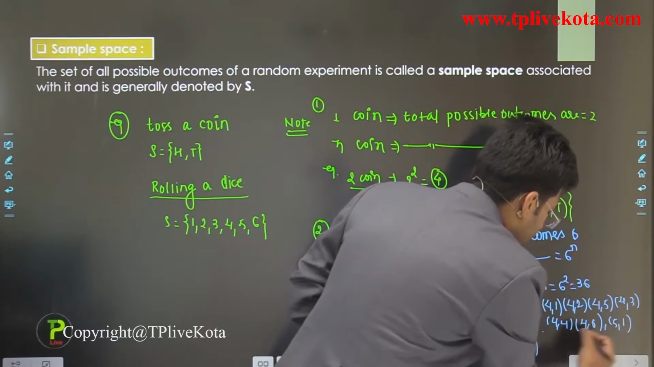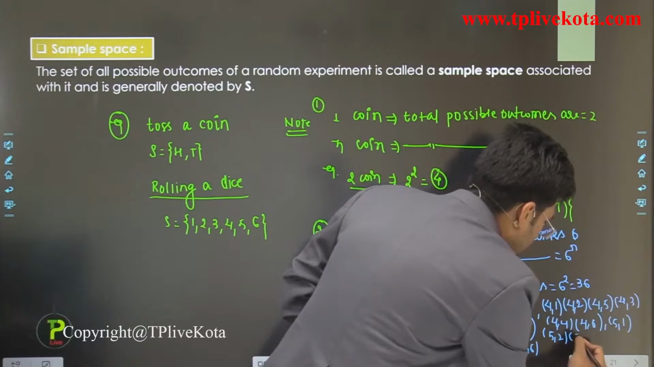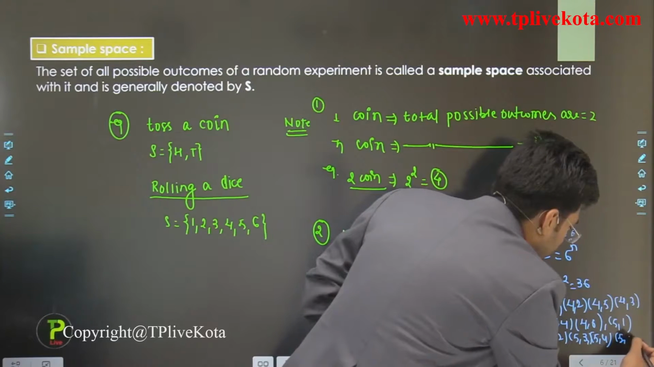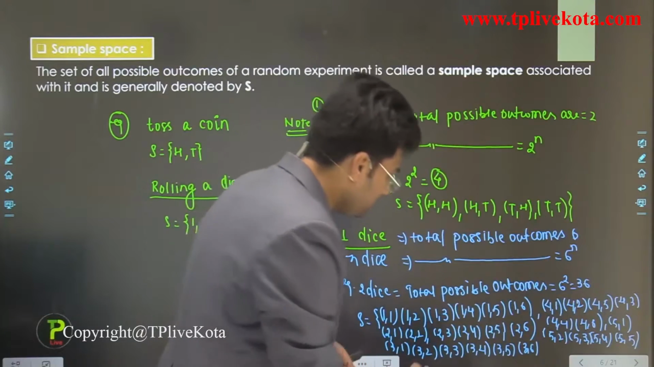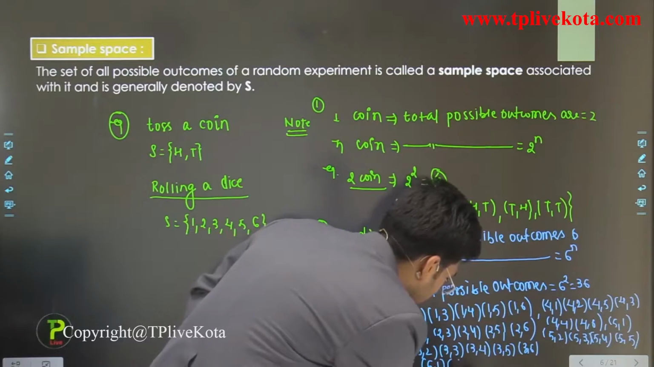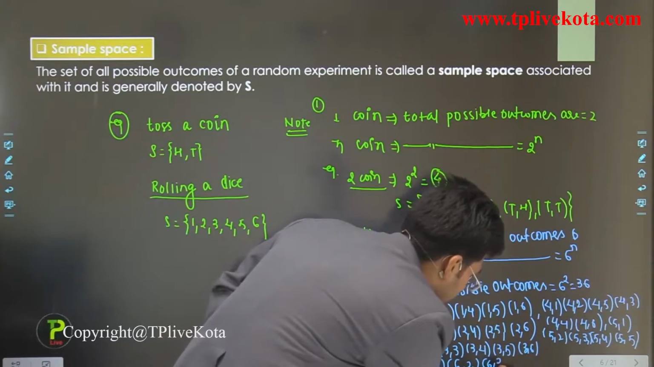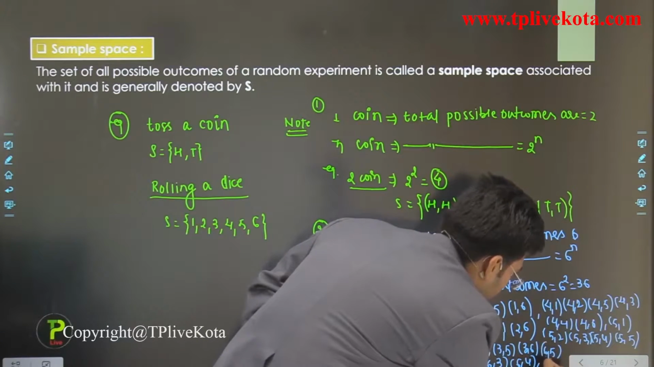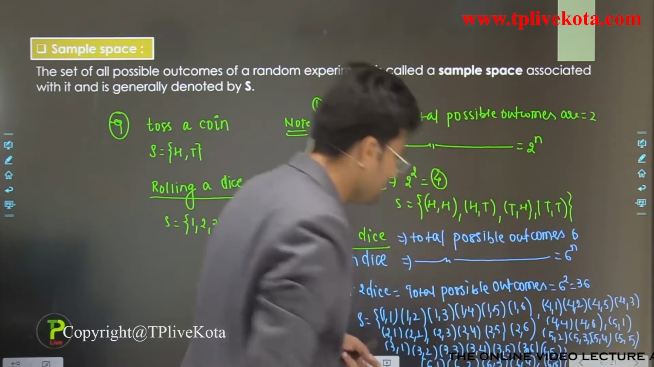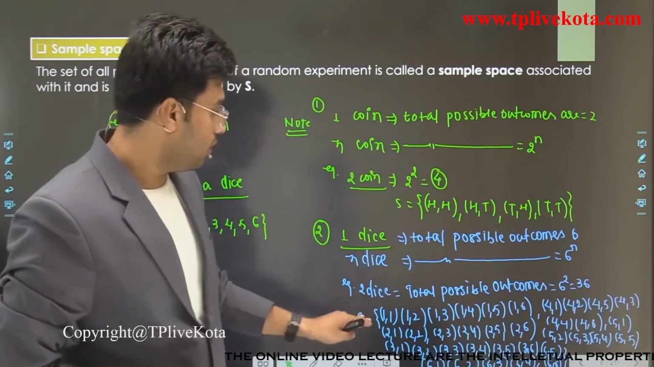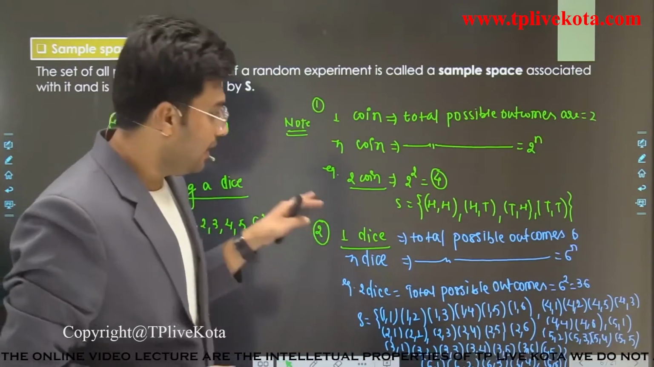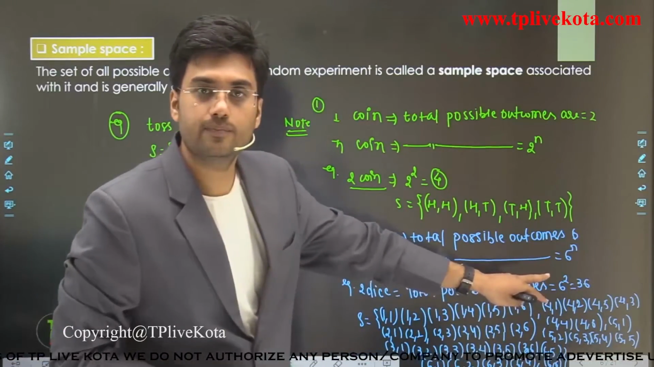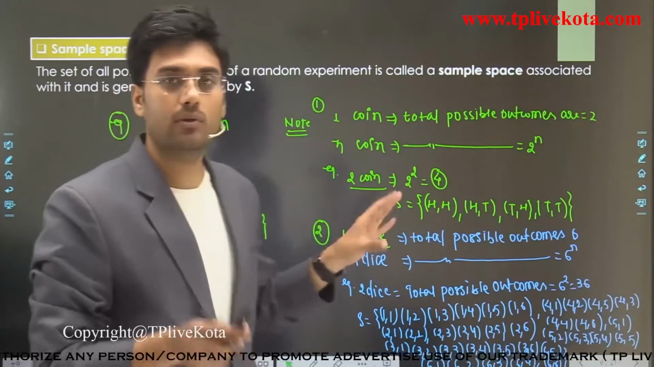Similarly, 5 1, 5 2, 5 3, 5 4, 5 5, and 6 1, 6 2, 6 3, 6 4, 6 5, and 6 6. So students, this is the complete sample space when we have 2 dice, and the total possible outcomes are 36. Clear? So students, I hope you understand the sample space.